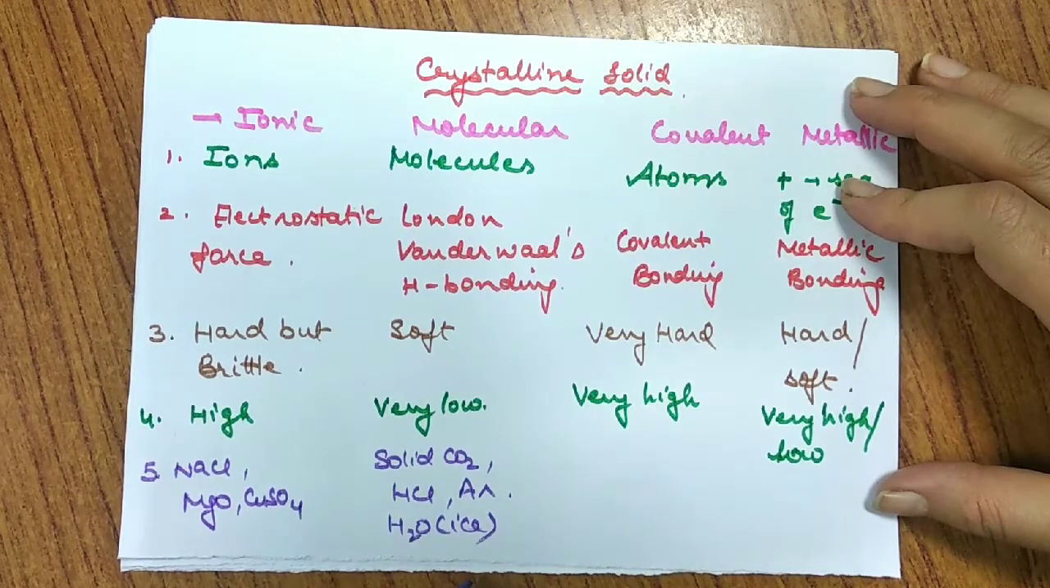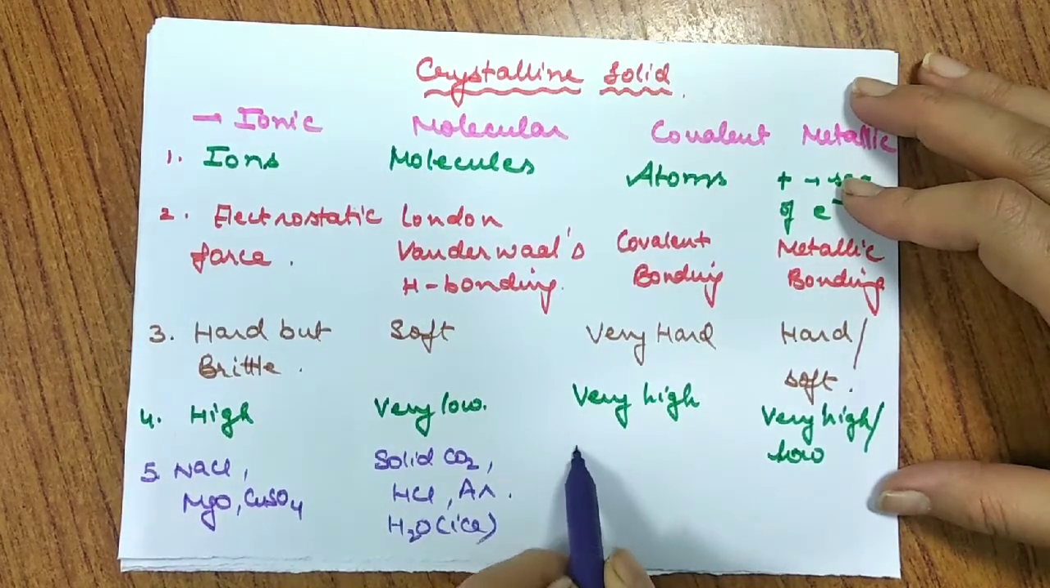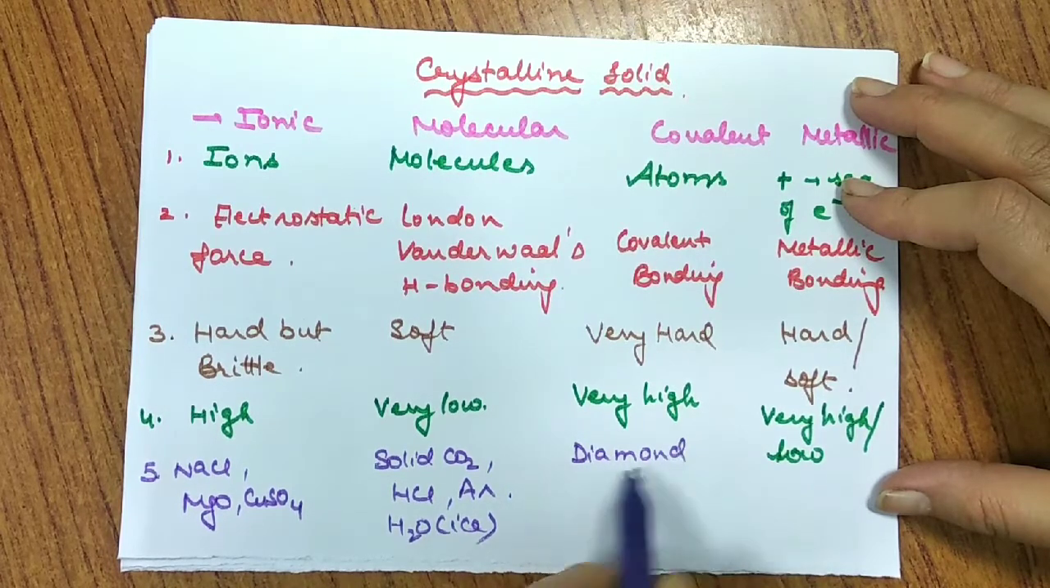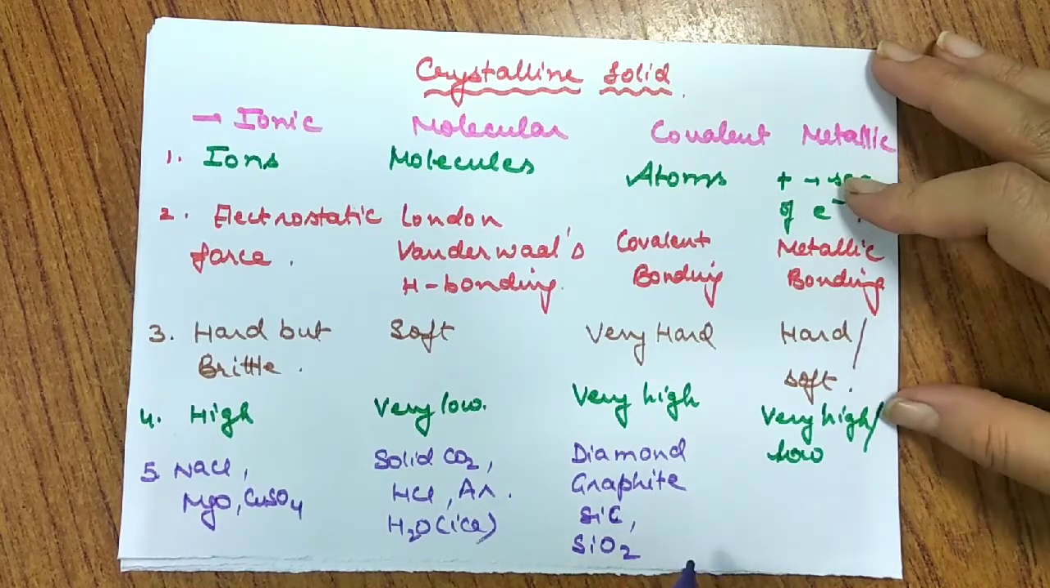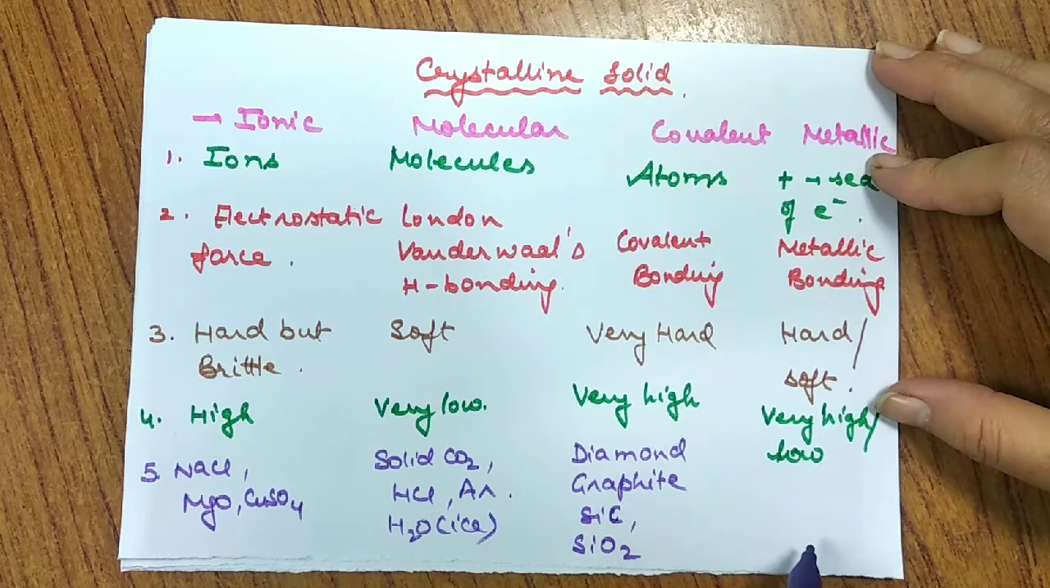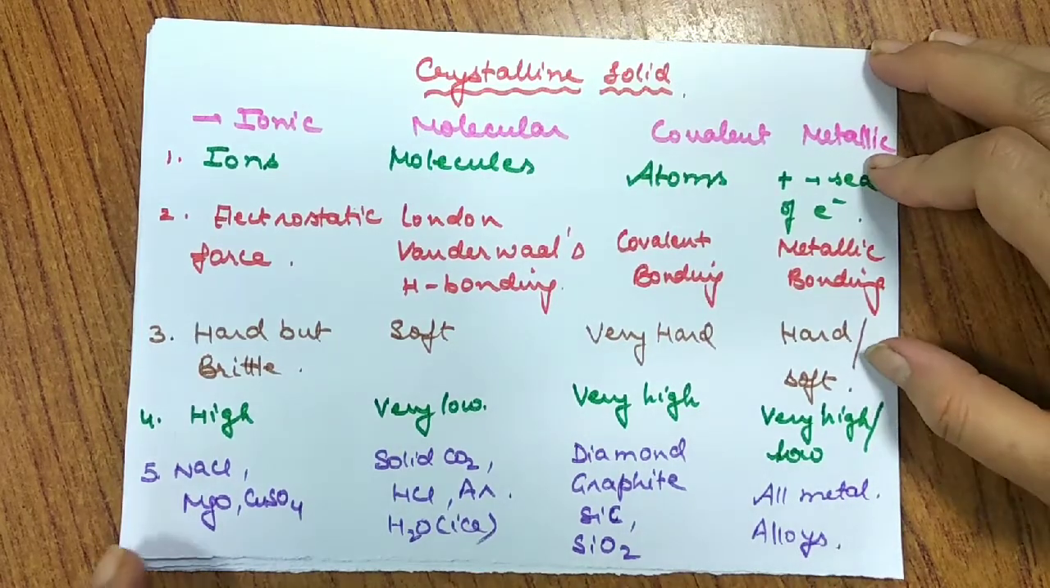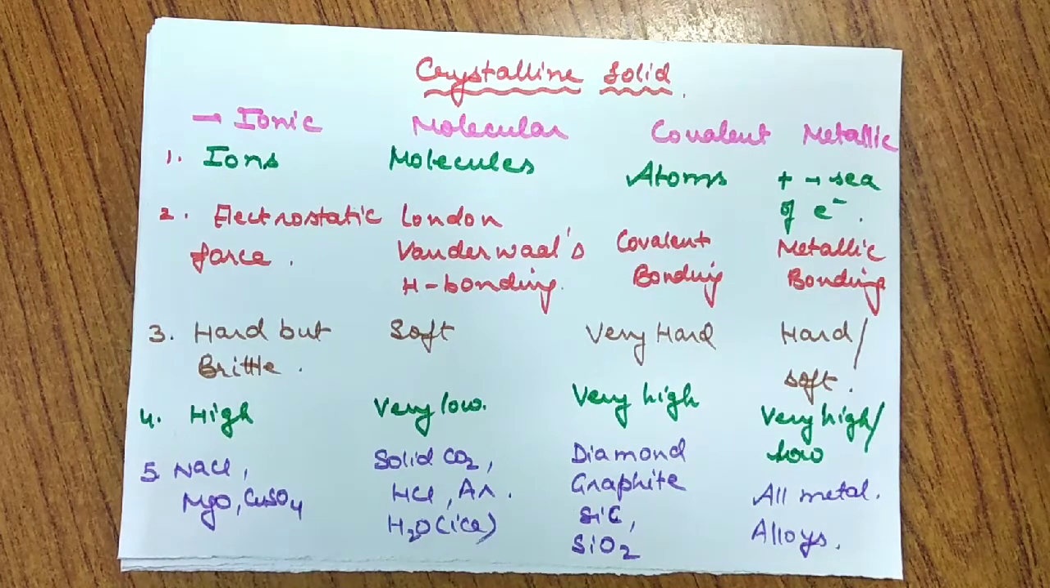examples of molecular solid. Let us talk about covalent, and a good example is diamond. Another example is graphite. Some more examples are carbides, like silicon carbide, and silica, silicon dioxide. All these are examples of covalent. Moving further, when we talk about metallic, all metals are examples of this category. Even alloys of metals are considered under this category. So this is about the classification of crystalline solids. We have four categories: ionic, molecular, covalent and metallic.